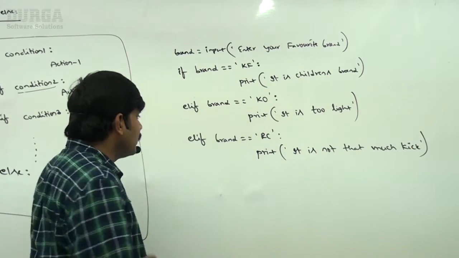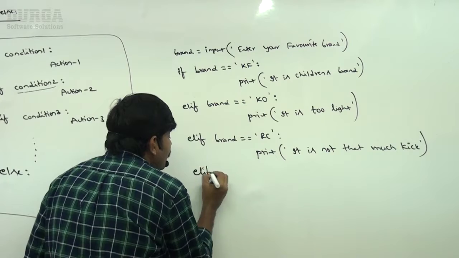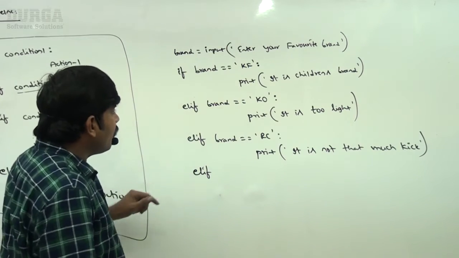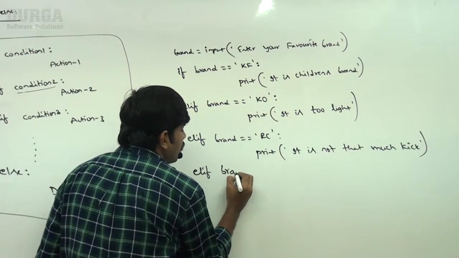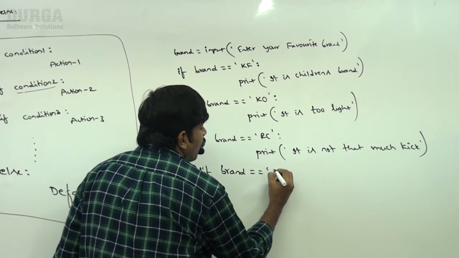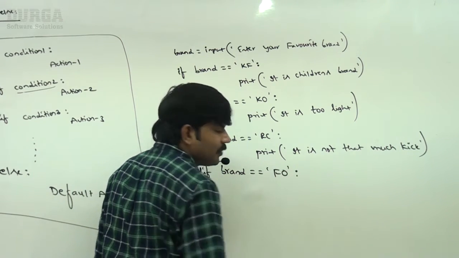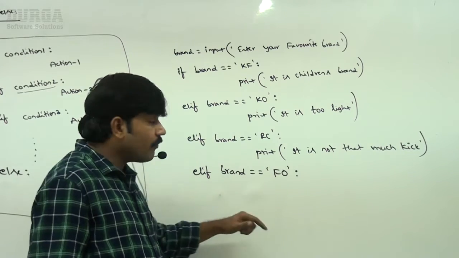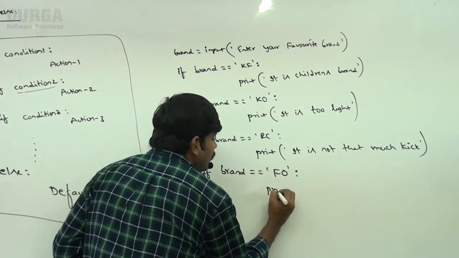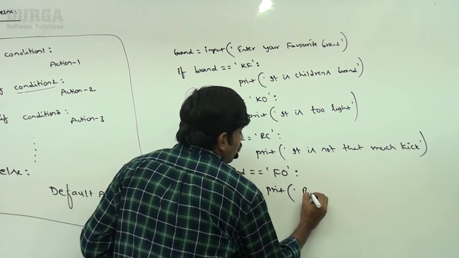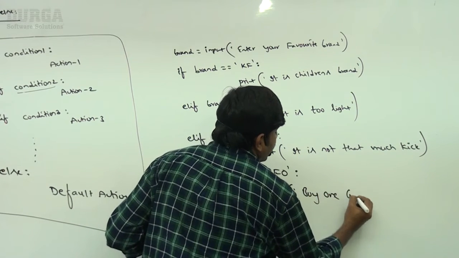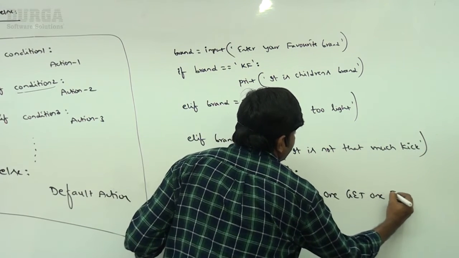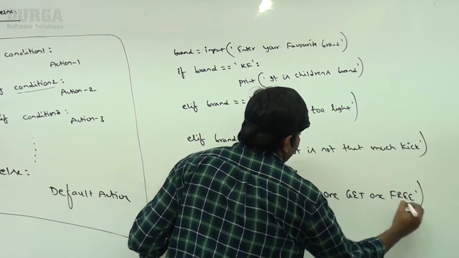Sir, elif brand is equal to FO. FO means Foster beer, Italian or Australian beer, sir. For this, a very common thing is buy one get one free. Buy one get one free.